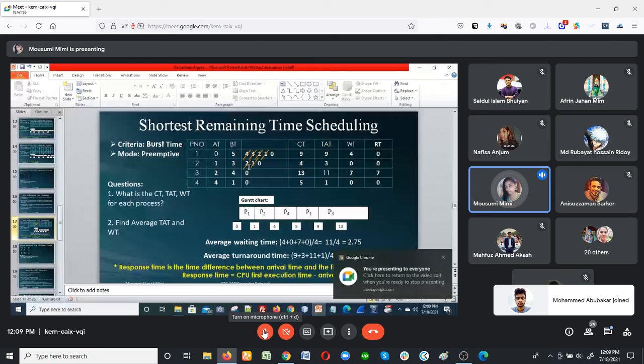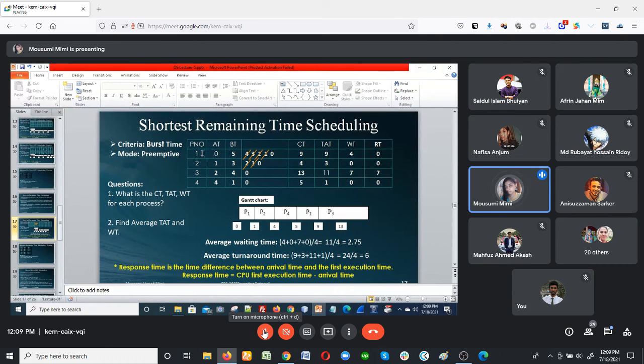So at that point of time, we take the process that is at the waiting step first. So at first I take my process 1. So 5 plus 4 equal to 9. Then I go for process 3. So 9 plus 4 equal to 13. So the completing time of process 1 is 9. Completing time of process 3 is 13. Completing time of process 4 is 5. Completing time of process 2 is 4.